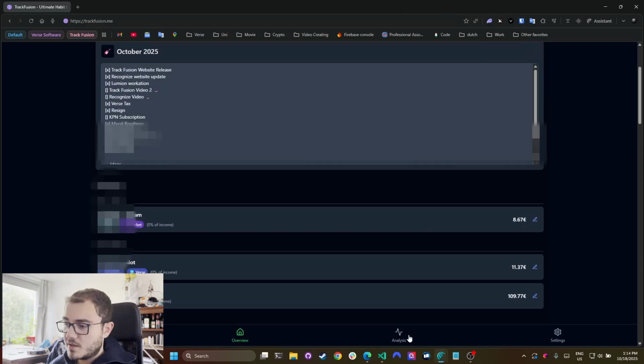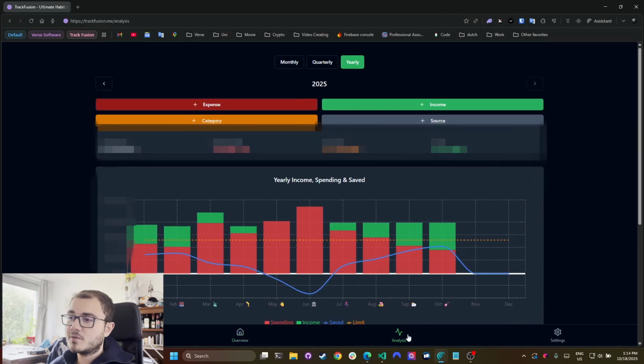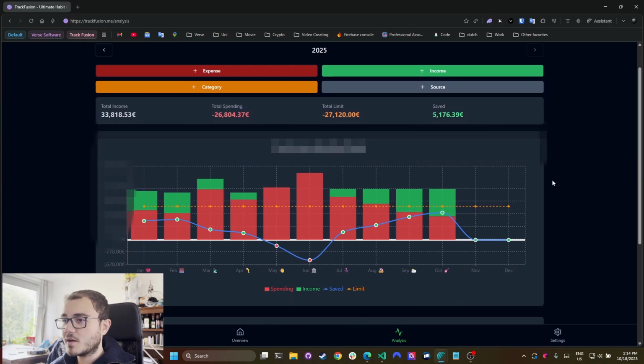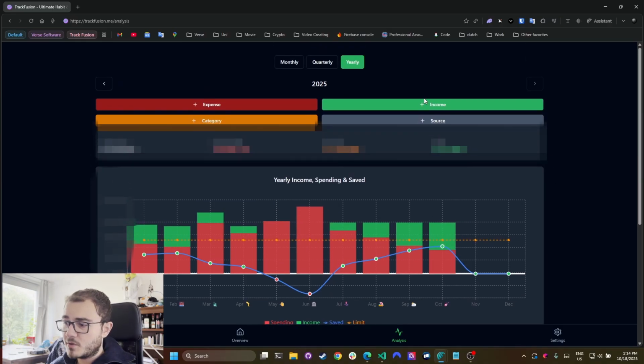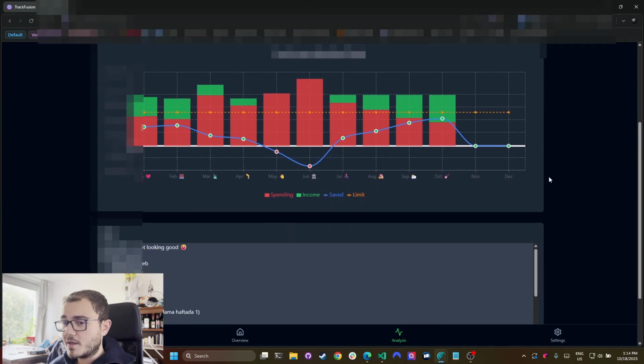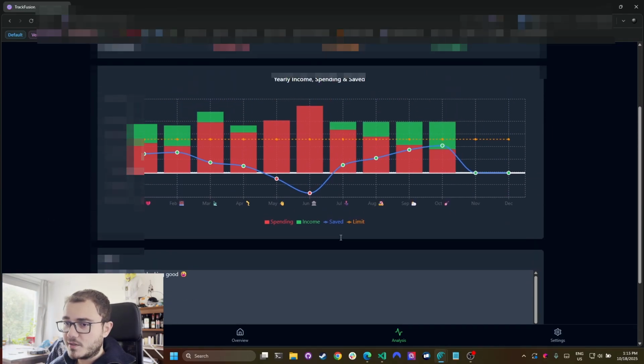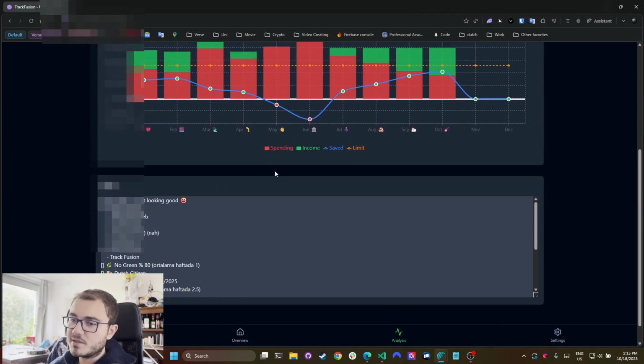So this is the overview. Now this analysis, this is very useful. I'm sorry, I'm not comfortable with sharing everything I'm doing. This is the yearly view. So this is very nice. You can hover over it. You can see how much you spent, how much is your income, how much you saved, and all that nice stuff. If you're under the limit, it's kind of obvious. And you have the yearly stuff, basically.